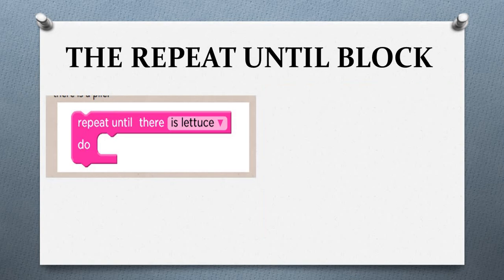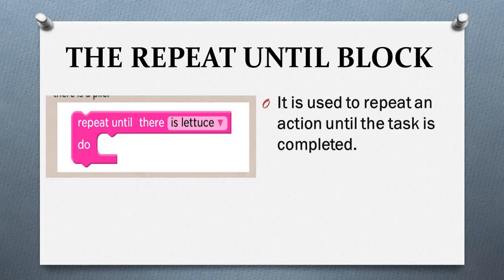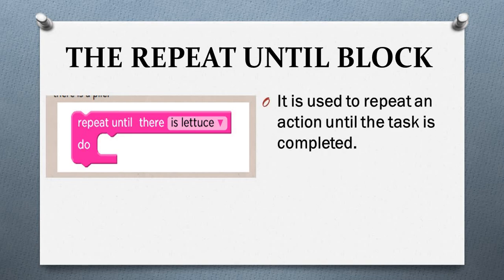We also looked at the repeat until block. The repeat until block is also a very important block we need to consider. It is used to repeat an action until the task is completed. Actions do not just complete themselves. The difference between the repeat until block and the repeat block, like we said before, is that the repeat until block continues to repeat until the task is completed.